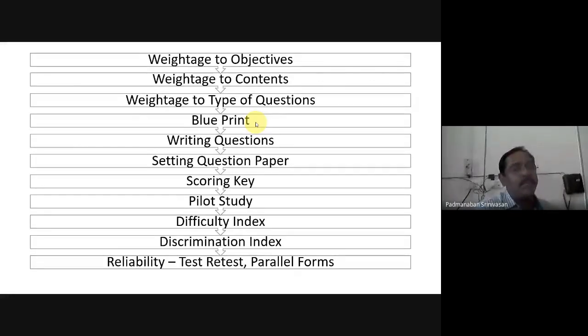Then that becomes a blueprint. So your 10th standard examination, your 12th standard examination, all those public examinations come under a blueprint. It is a standardized question paper. Okay, let us see how it can be constructed. We have some questions, and those questions we call teacher-made questions. Let us prepare a question paper. How do we prepare a question paper? It means we have to have a blueprint.